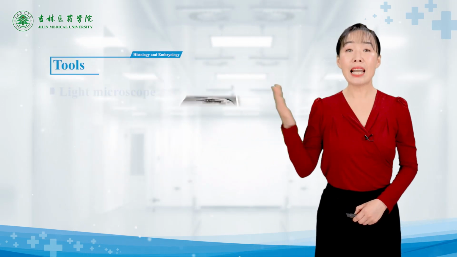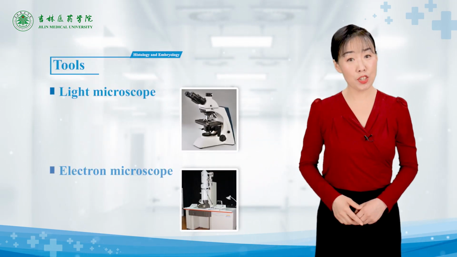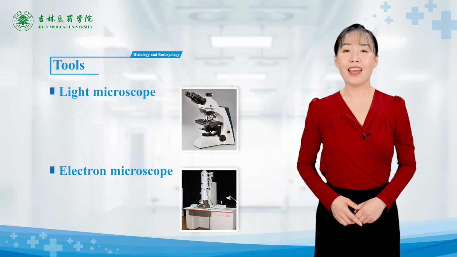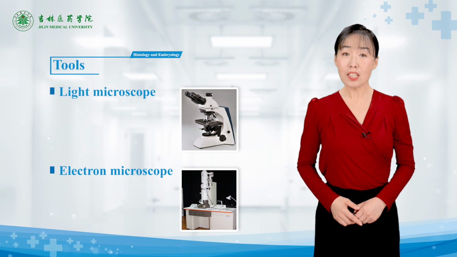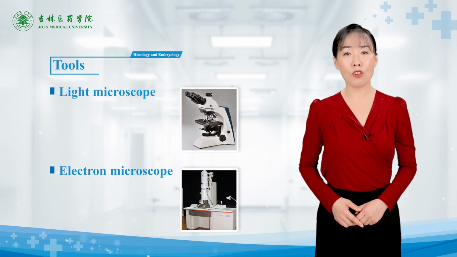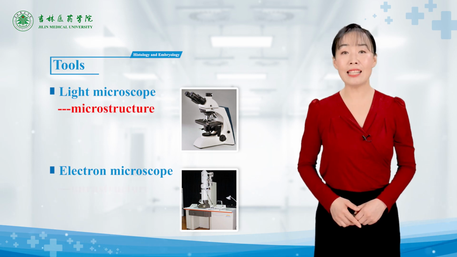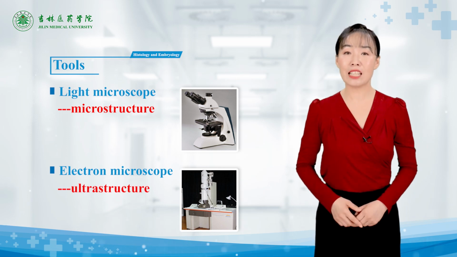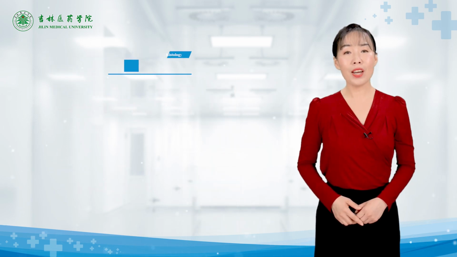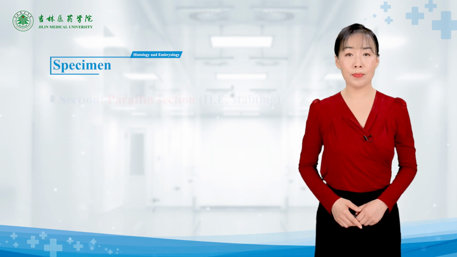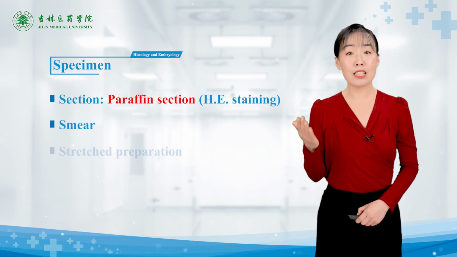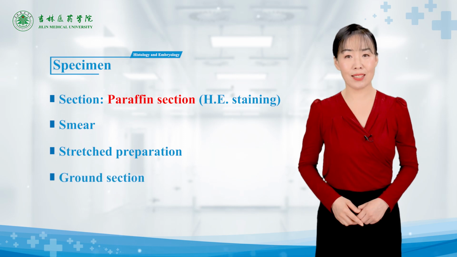Tools include the light microscope and the electron microscope. They are like our another pair of eyes. The structure observed by them is called microstructure and ultrastructure respectively. We use the microscope to observe the specimen. 4 types of specimen are usually used in histology: section, smear, stretch preparation, and ground section.